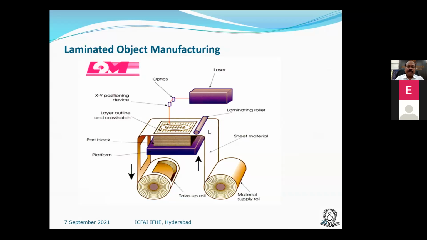The glue is coated onto the paper, and whenever that paper comes and is placed in the build area, because of the laser power, that coated glue will be activated. Activated means it loses and becomes almost liquid like. Then the second layer will fall onto that and it forms the layers like this.